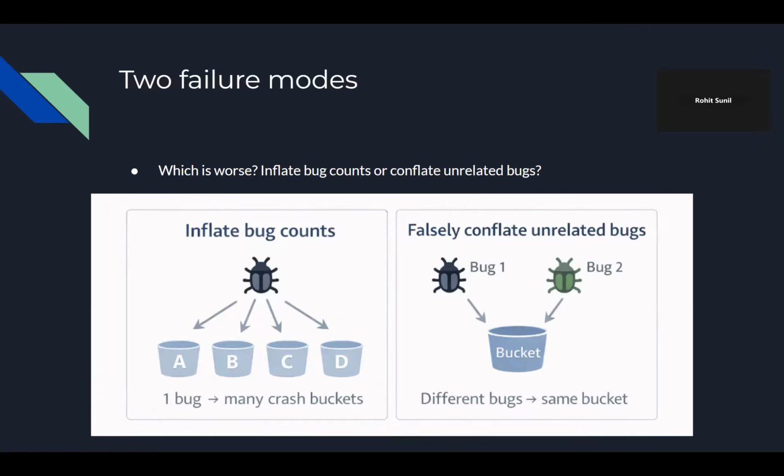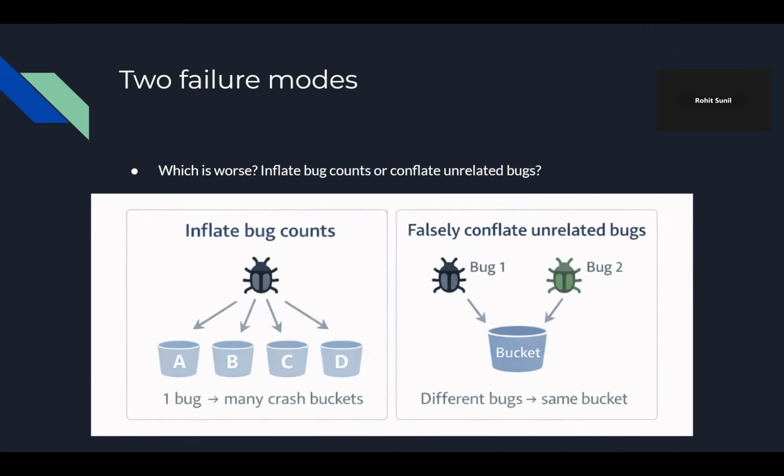Secondly, on the flip side, we can falsely group and conflate unrelated bugs, meaning different bugs, instead of being in different buckets, get put into the same bucket as a group. This can happen where crashes share a similar crash site address. If two crashes happen at very similar memory addresses, they're going to get grouped into the same bucket, even though they're completely unrelated bugs.